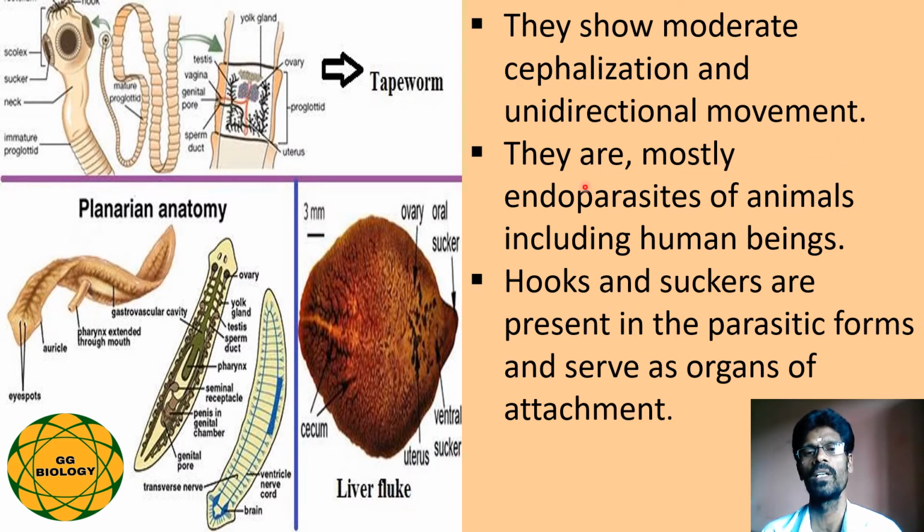They are mostly endoparasites of animals including human beings. Endoparasite means they live inside the host body, and hooks and suckers are present in the parasitic forms and serve as organs for attachment. So once they live inside the host body as an endoparasite, the attachment organs happen to be hooks and suckers. With the help of these hooks and suckers, they get attached to the host body to lead a parasitic mode of life.